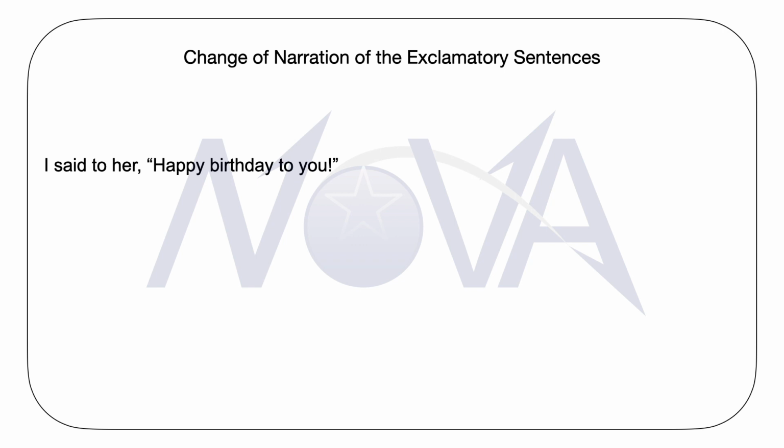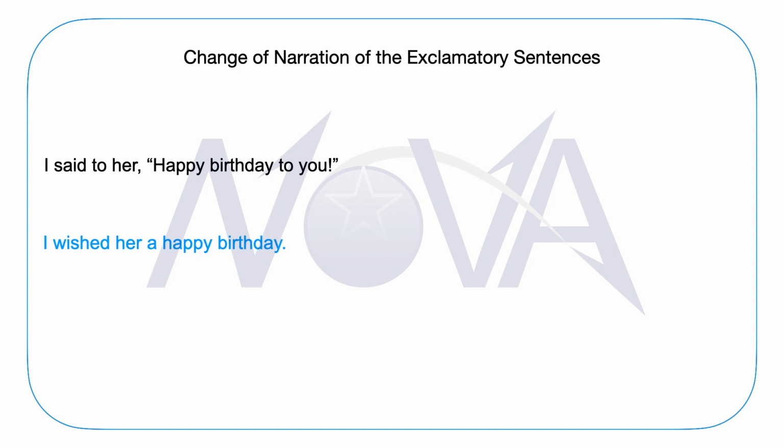In this case, you can clearly understand that the reported speech of the direct narration contains a wish like happy birthday to you, Merry Christmas, Eid Mubarak, Happy Anniversary. All are other examples of the same type. So, whenever we have such a sentence in the direct narration, its indirect narration can be something like this: I wished her a happy birthday.